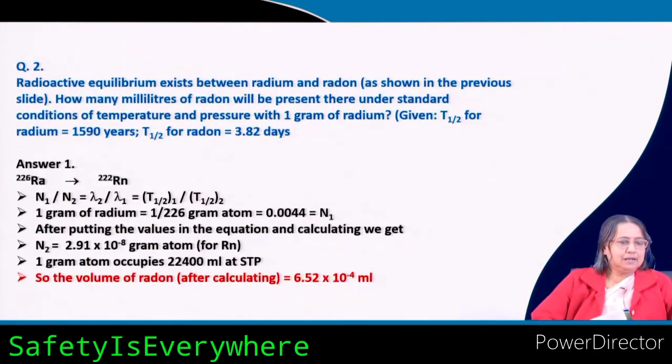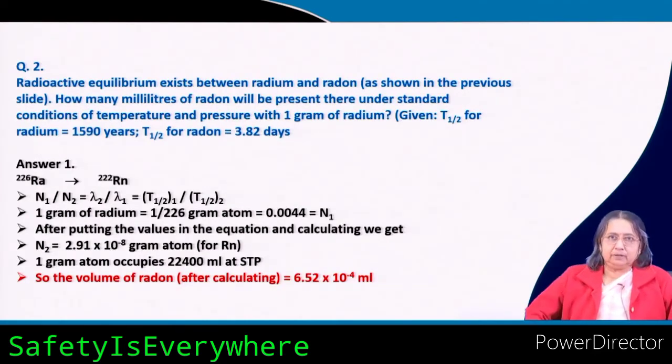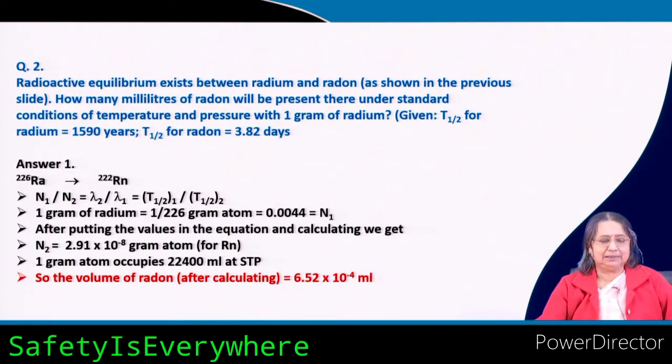Very interesting. Now, I thought that if I put some numericals, it will be more clear to you. That is why for each one I have put one numerical. Here you see, radioactive equilibrium exists between radium and radon, the same example as shown in the previous slide. How many milliliters of radon will be present under standard conditions of temperature and pressure with 1 gram of radium?